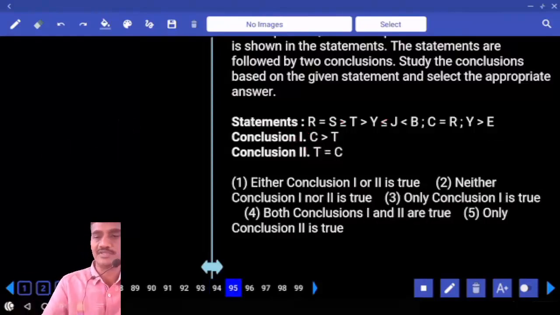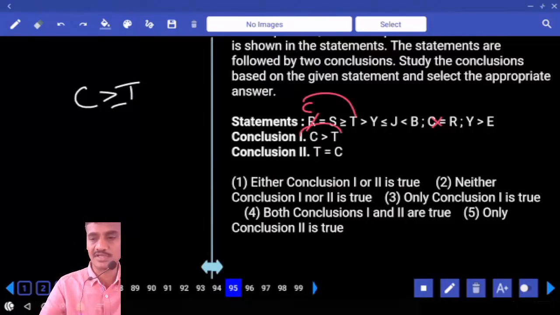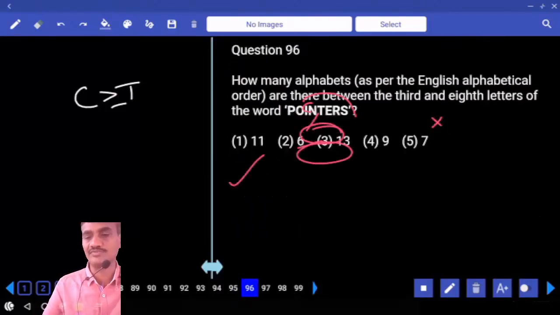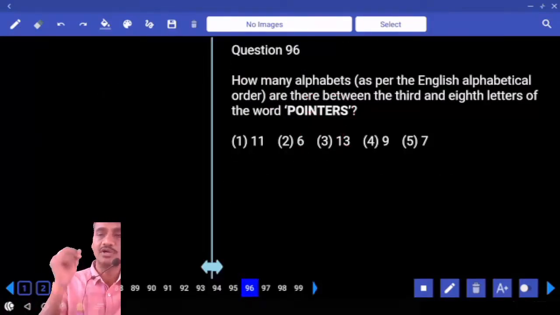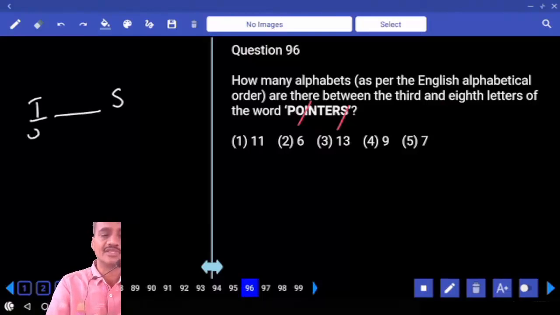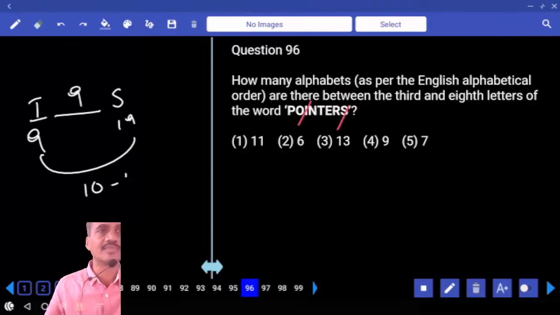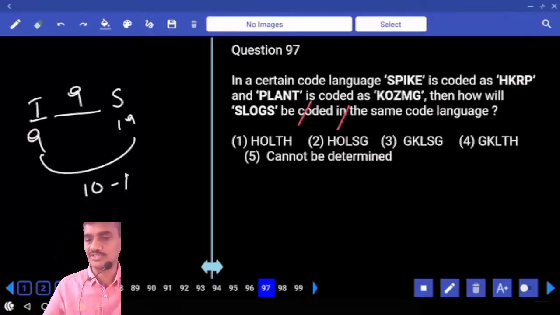And 95, C and T. Now C equals R, so in the place of R take it as C. Now C greater than or equal to T, either greater or equal. Either 1 or 2, choice 1, 95. Then 96, how many alphabets are there between the third and the eighth letters of the word? Third letter in JAPANESE is I. Eighth letter is S. Between I and S, how many letters are there? I is 9, S is 19. 19 minus 9 is 10, 10 minus 1, 9 in between. Difference between the place values minus 1. Hence 9, choice 4, 96.